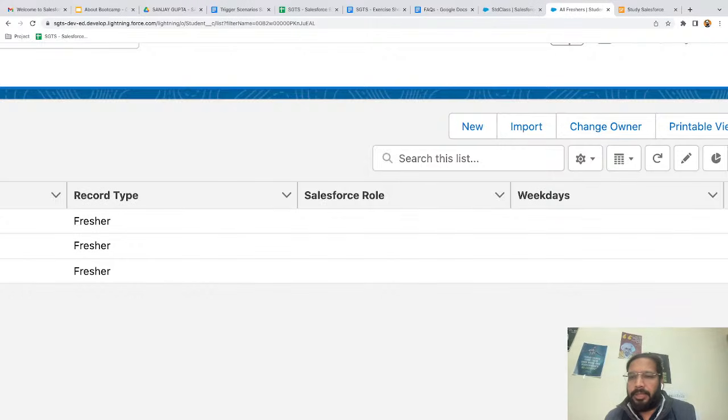So Mary is asking, you will not delete any record if you delete your list view. Yes, records won't be deleted. Yes, the reason is dependent on the client's requirement.